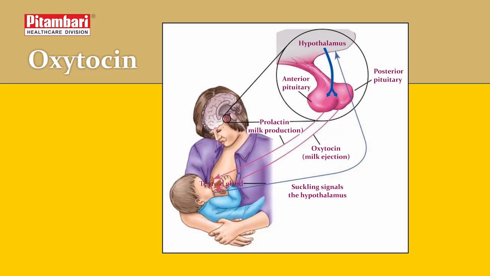Also, this hormone does the important function of letdown reflex, and that is extremely necessary at the time of breastfeeding. Pituitary also releases a hormone which is called growth hormone. After a certain age, it doesn't cause growth, but it is responsible for maintaining the health, that is, the maintenance department of our body. So, premature aging is prevented by a proper balance of the growth hormone level in the body.